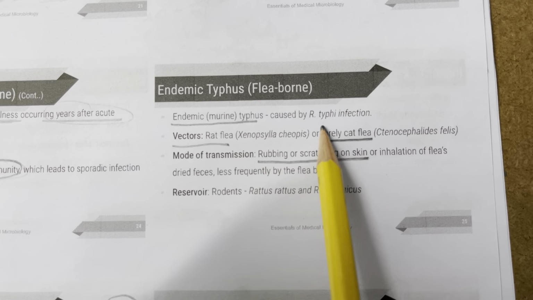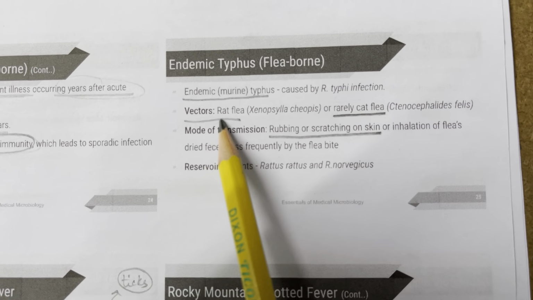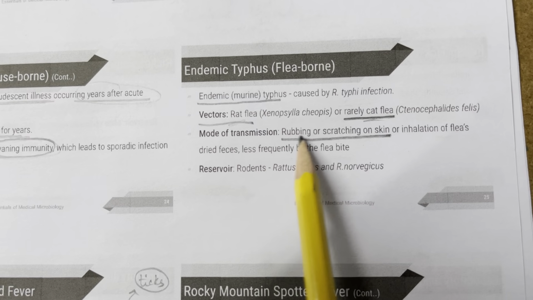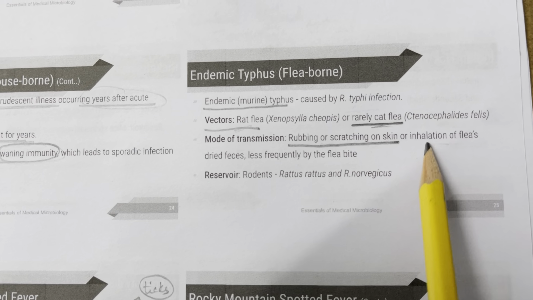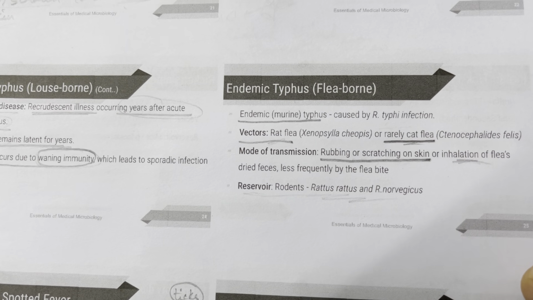Then you have endemic typhus, which is flea-borne. Endemic or murine typhus is caused by R. typhi infection. The vectors are the rat flea and cat flea. Mode of transmission is rubbing or scratching of skin or by inhalation. Reservoir: you have the rodents, Rattus and R. norvegicus.